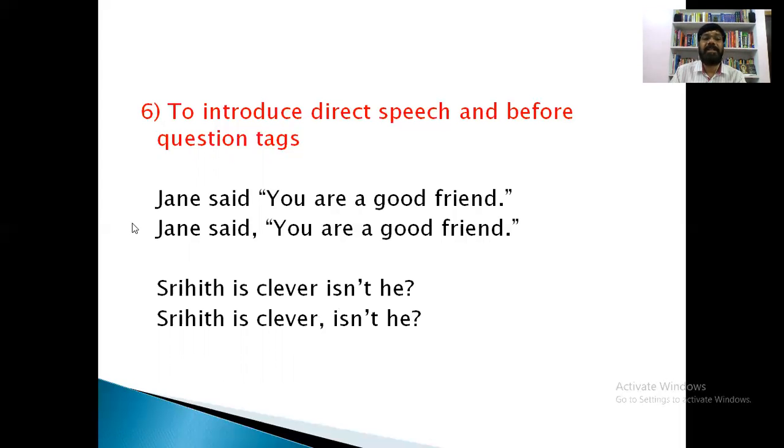This is the sixth use of comma. What is the sixth use of comma? For introducing direct speech. After a reporting verb, we have to use a comma, and after the statement, when we are making question tags, we have to use a comma.